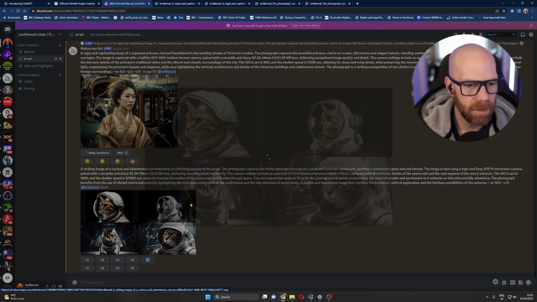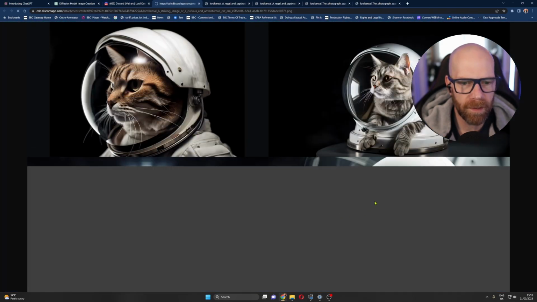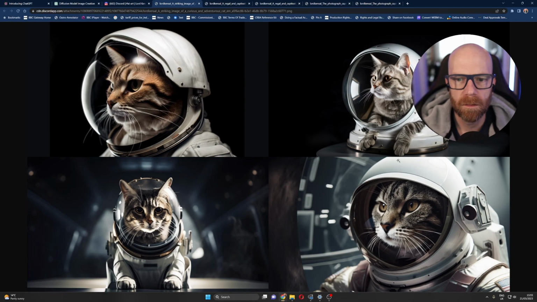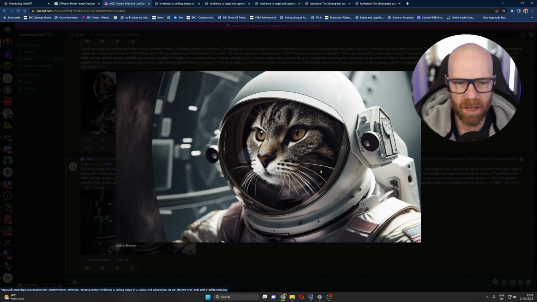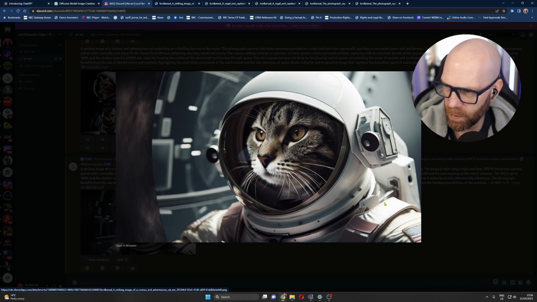So here we go. Let's check these out. Open in browser. Oh, I don't know. Wow. Okay, so this one's a bit janky. Not sure about that one. His paws are squeaking through the spacesuit. This one's all right, although his whiskers seem to be coming through the glass. In fact, they all do. Apart from this one. Yeah, the whiskers are inside the space helmet. You've got the intricate detail. There you go. There's my space cat on the way to the moon.